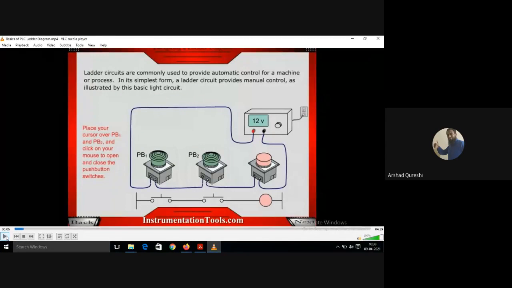Small companies have come, giving mineral waters and all. There also they are using PLC systems to automate things. It depends on how much money they have and whether they can invest. But the input is less and output is more in this automation.